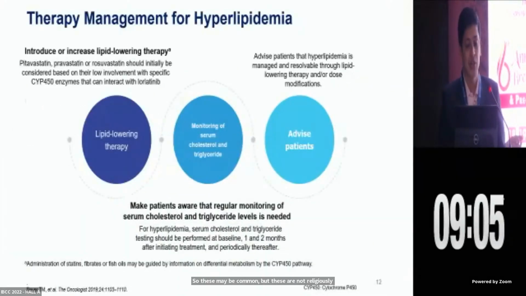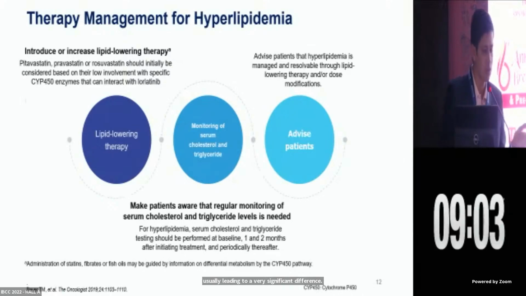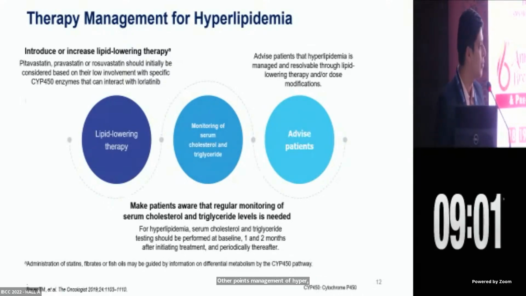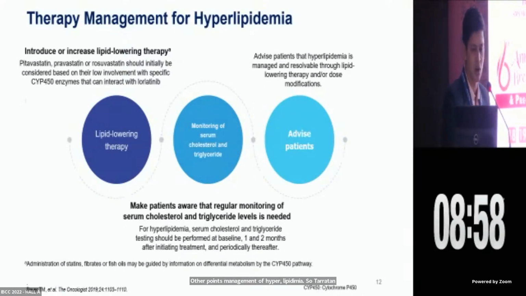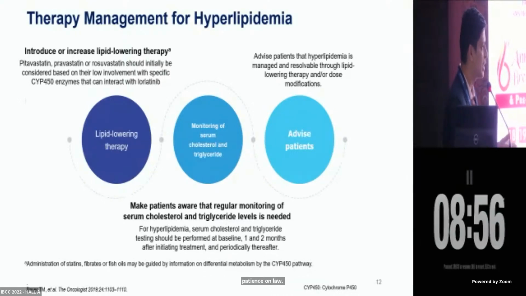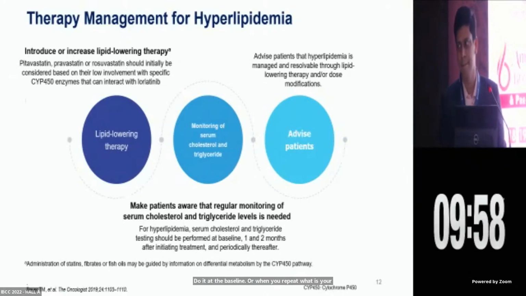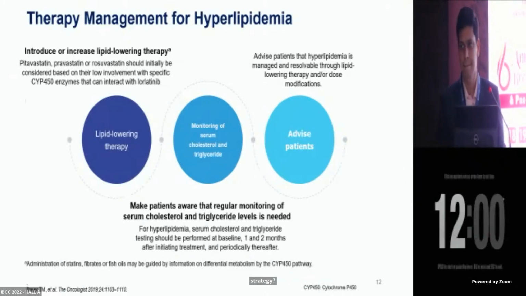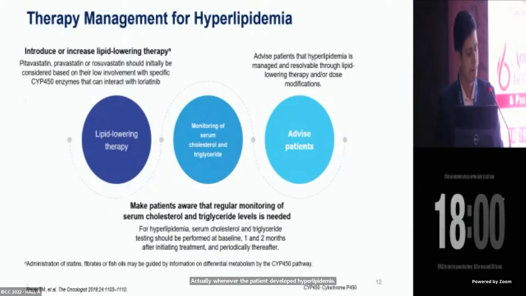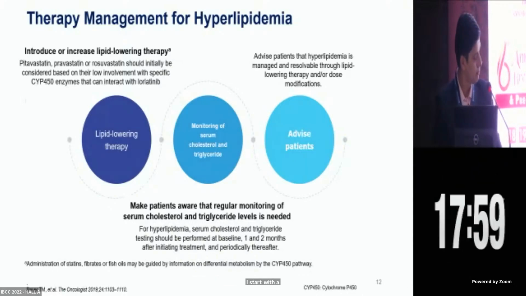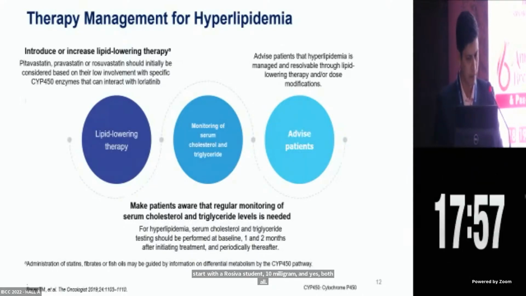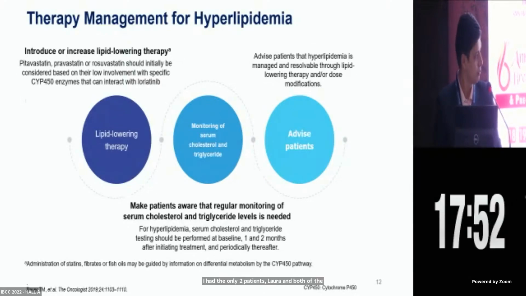Other points, management of hyperlipidemia. So Tarachan sir, hyperlipidemia is very, very common in patients on lorlatinib. What is your strategy to check the lipid profile? Do you do it at baseline or when you repeat? What is your strategy? Actually, whenever the patient develops hyperlipidemia, I start with rosuvastatin 10 milligram. I had only 2 patients on lorlatinib, and both had hyperlipidemia. That was resolved within 2 months of rosuvastatin 10 milligram OD only.